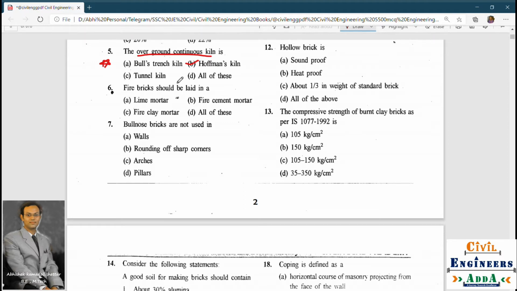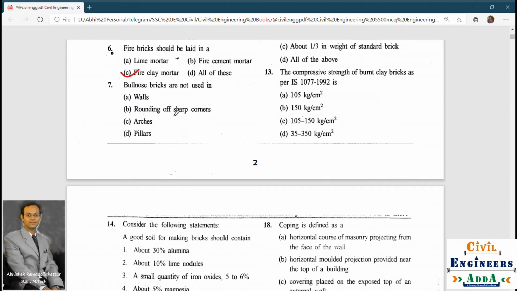Fire bricks should be laid in lime mortar, fire cement mortar, fire clay mortar, or all of these. Fire bricks will always be laid in fire clay mortar, not cement mortar. So the option is fire clay mortar.